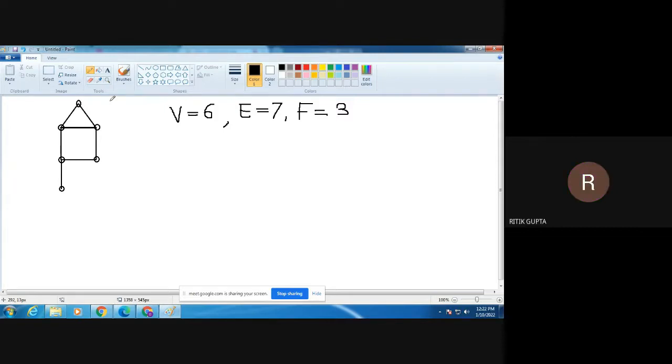What is the definition of a planar graph? If we can draw the graph on a plane such that there is no crossing between two edges, then we call it a planar graph, otherwise a non-planar graph.